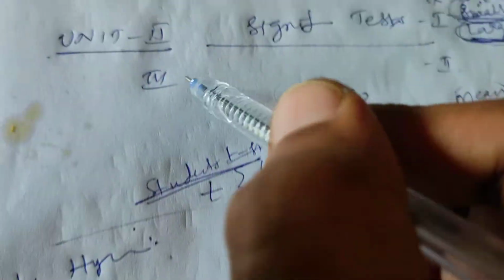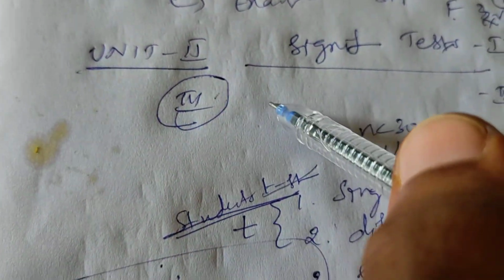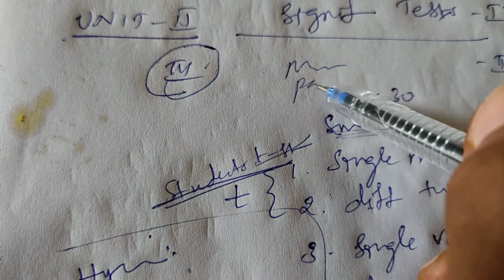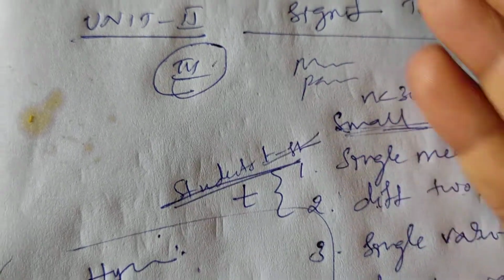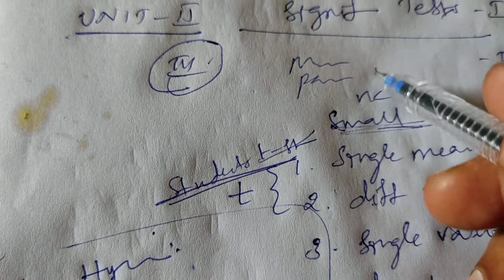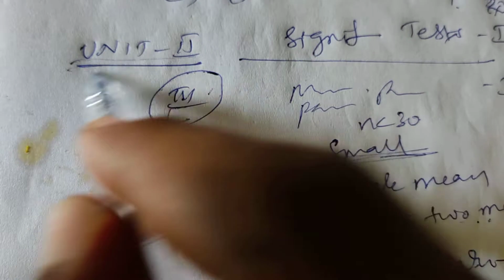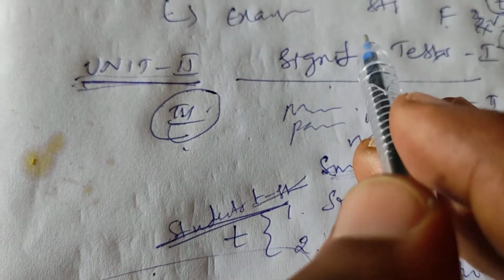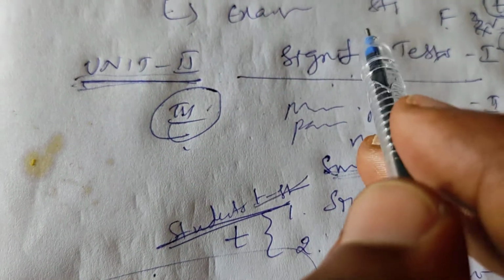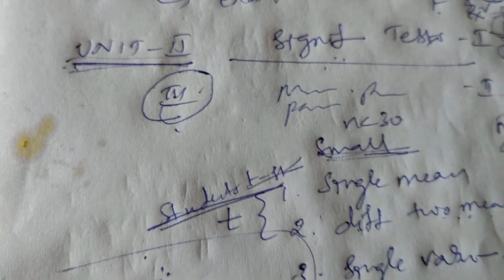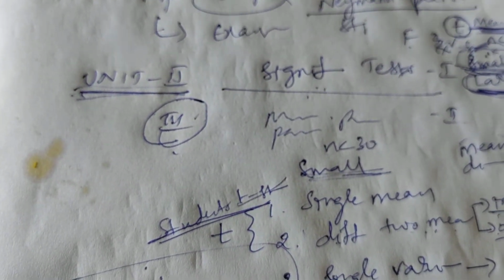And unit 3 is there now. Unit 3 is about testing multiple correlation coefficients, partial correlation coefficients, and related things like the regression coefficient. So testing those coefficients comes under unit 3. First we will finish unit 2 and then we'll go for unit 3. Under unit 2 are the significance tests. There are two kinds: small sample tests and large sample tests. First I'll explain large sample tests and then we will go for small sample tests.